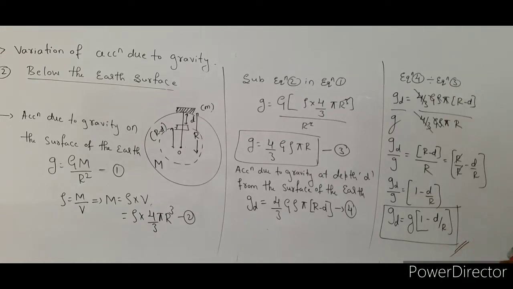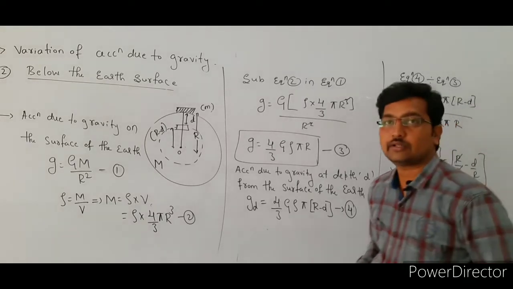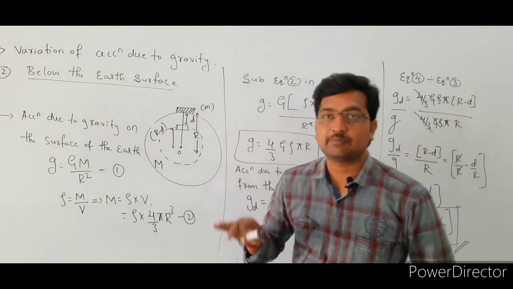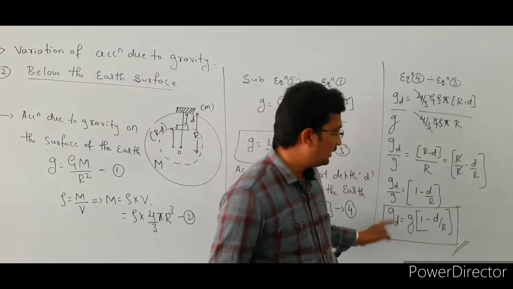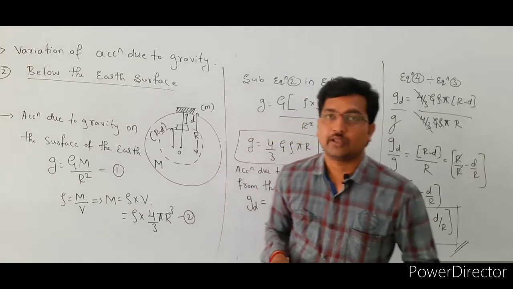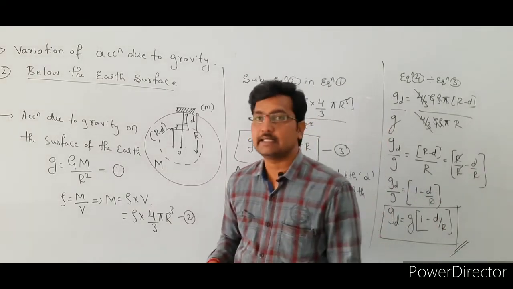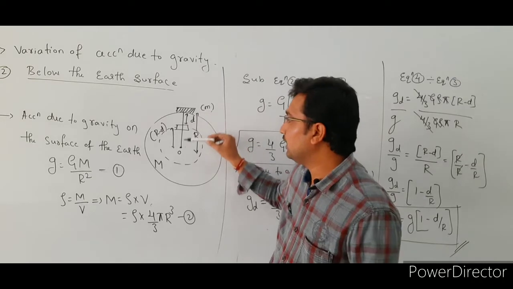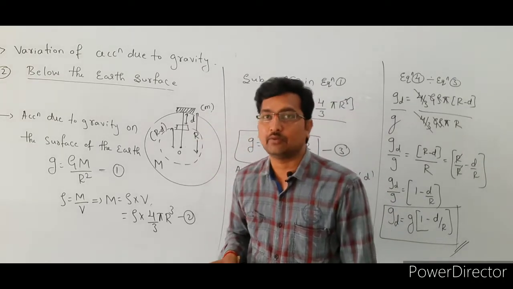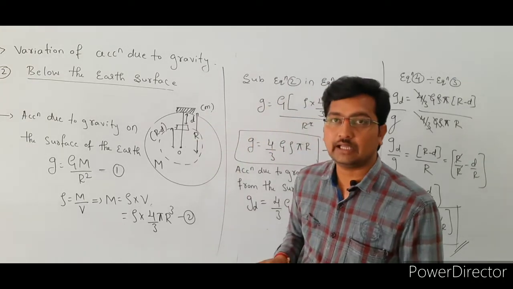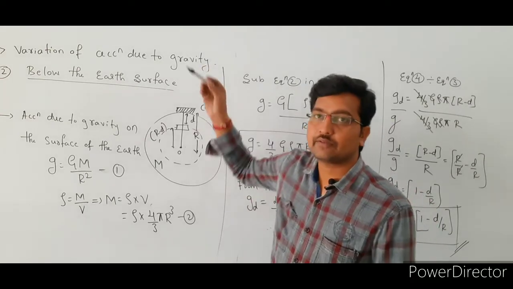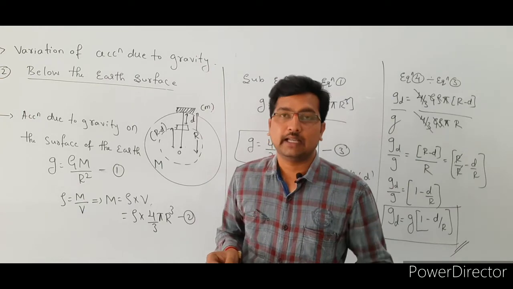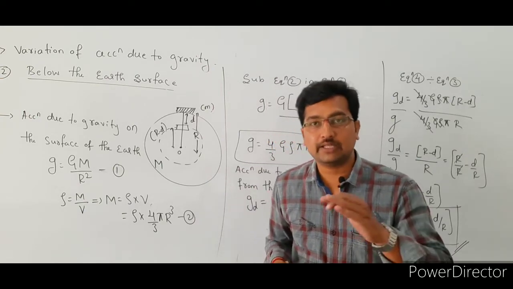This formula is used to find the acceleration due to gravity of the body at a depth d from the surface of the earth. Here the acceleration due to gravity of the body decreases when the body is moving towards the center of the earth. In the previous case also, when the body moves away from the surface of the earth, the acceleration due to gravity value decreases.